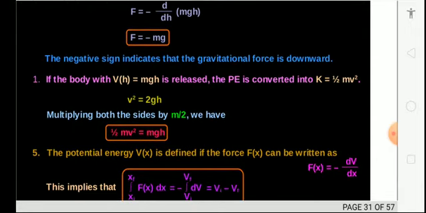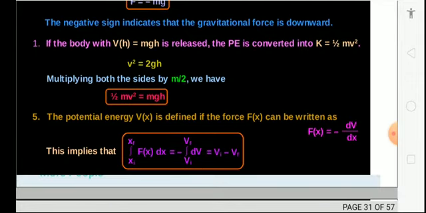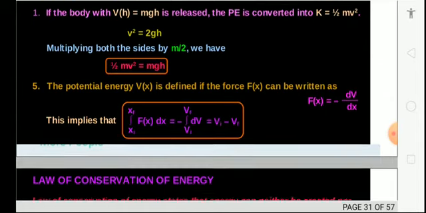When V, the potential energy mgh, is released, the potential energy is converted into kinetic energy, half mv square. V square is equal to 2gh. Multiplying both sides, you will get half mv square is equal to mgh. m is cancelled, so half v square is equal to gh, and you get v square as 2gh by that equation.